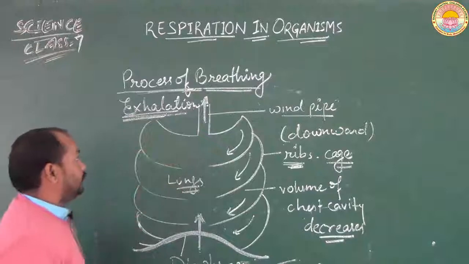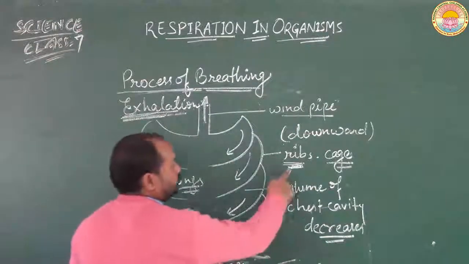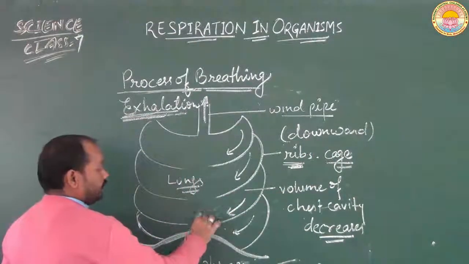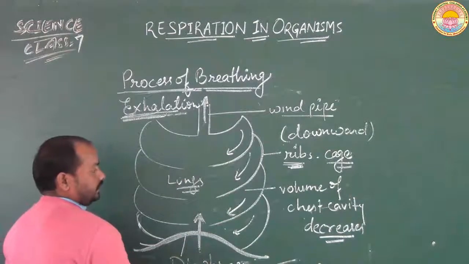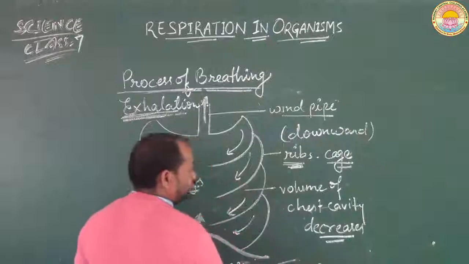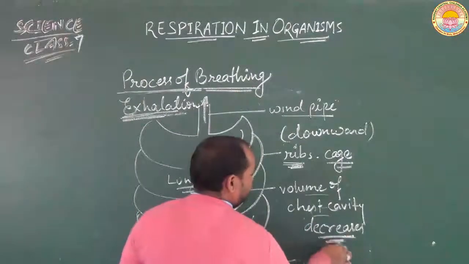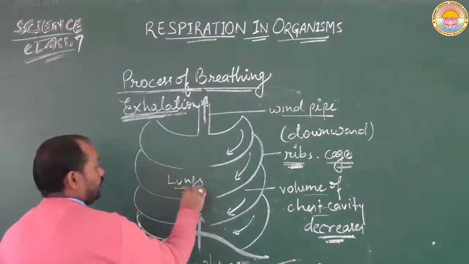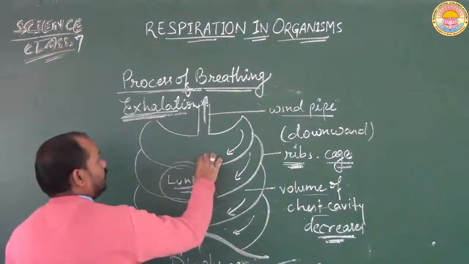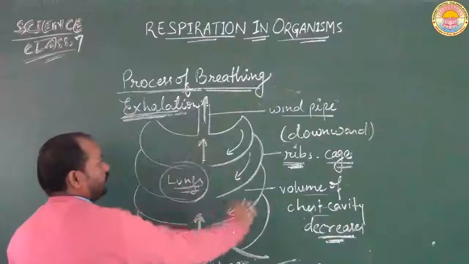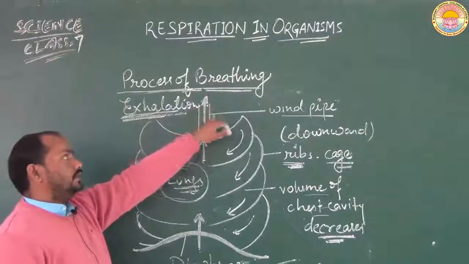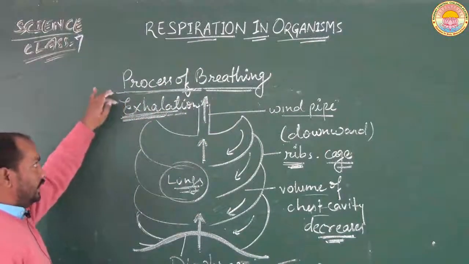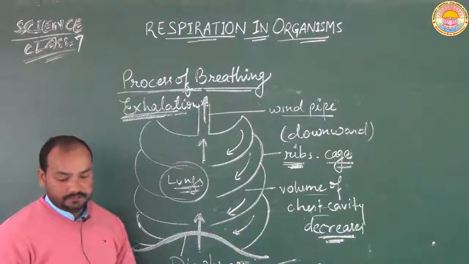Let us revise again. During the exhalation process, the ribs start to move in the downward direction, while the diaphragm starts to move in the upward direction, due to which the volume of the chest cavity decreases at the time of exhalation, and due to this decrease in the volume of the chest cavity, the air that is filled inside the lungs starts to move outward from the lungs, and it goes out through the windpipe, and finally it is released out through the nostrils, and in this way the exhalation process gets completed.